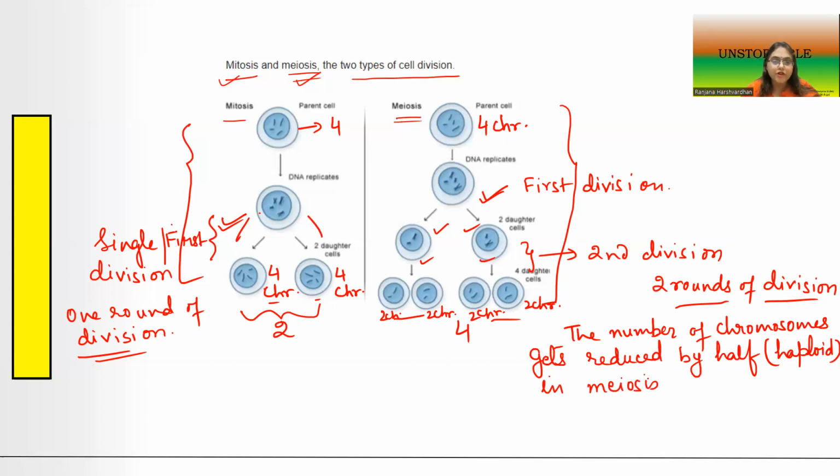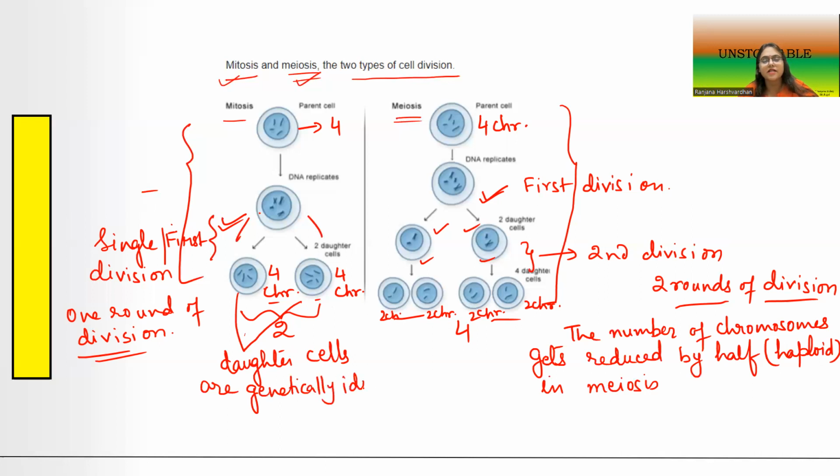And in the case of mitosis, what will I say? I will say that the daughter cells are genetically identical to the parent cell.